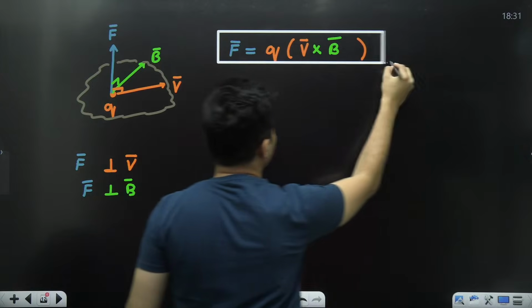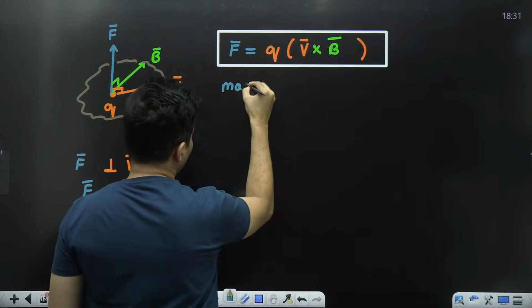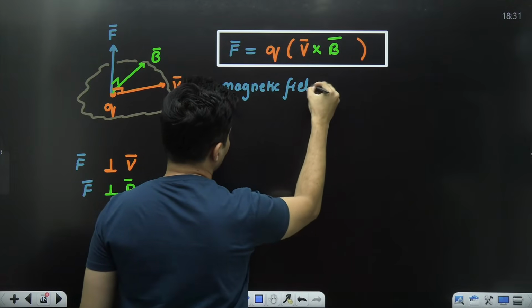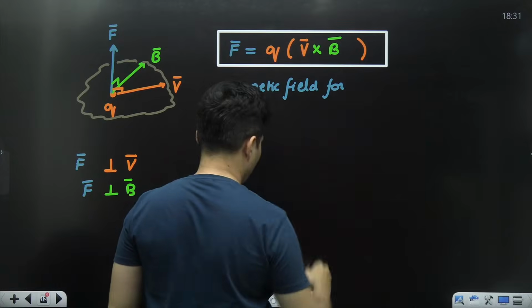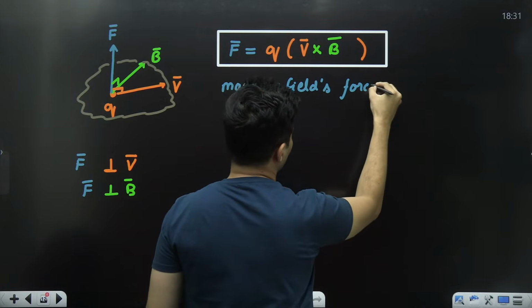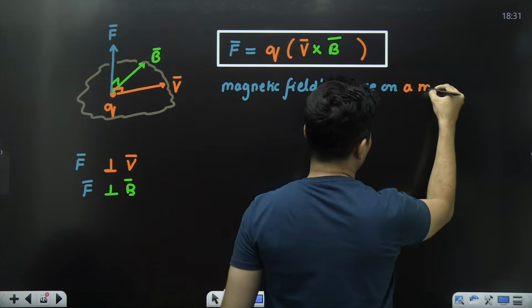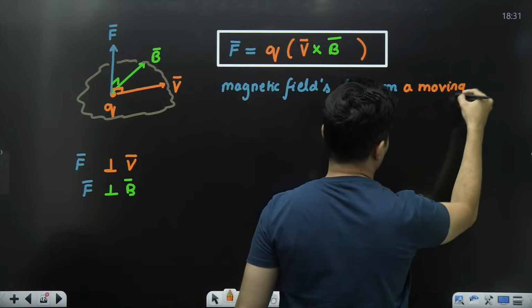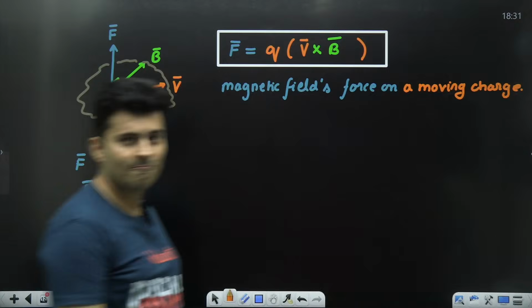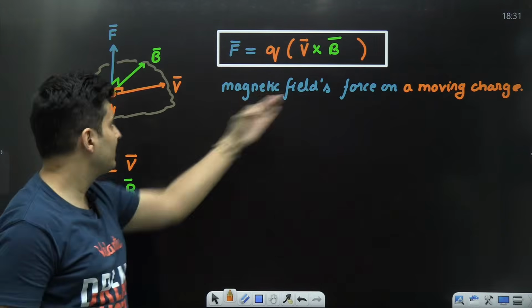So this is the magnetic field's force on a moving charge. Is that clear? That is the magnetic field's force on a charge which is moving.